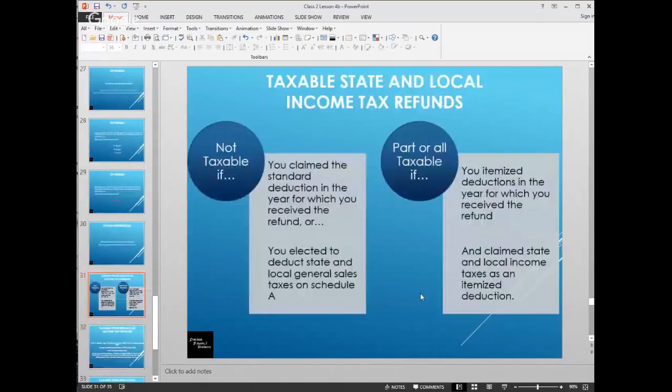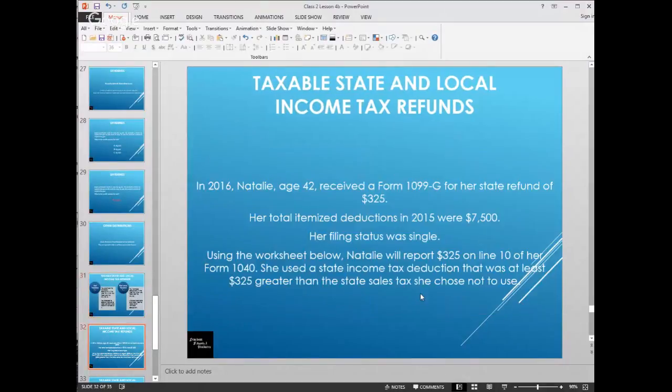Now, taxable state and local income tax refunds. If you receive a refund from your state taxes, it's not taxable if you claimed a standard deduction, or if you elected to deduct the state and local general sales tax on your Schedule A. If you used a Schedule A and you itemized your deductions in the year that you received the refund, it may be taxable. So there is a form, and I think we're going to go through an example here.